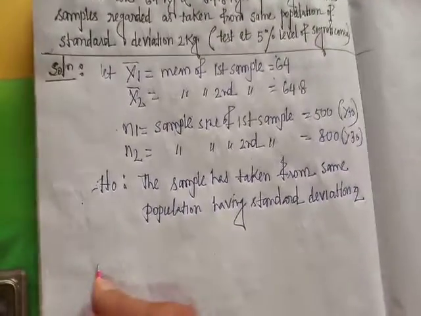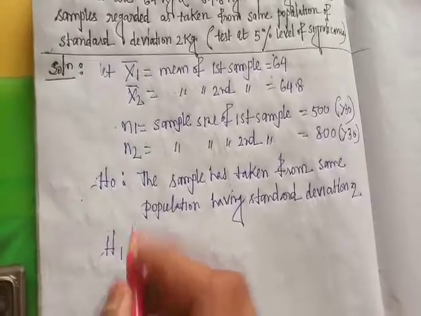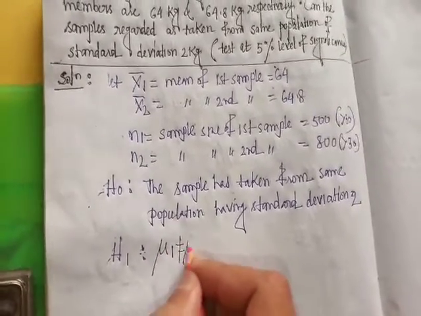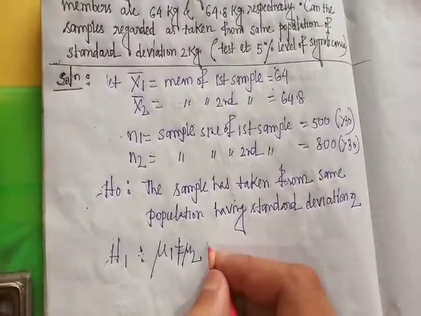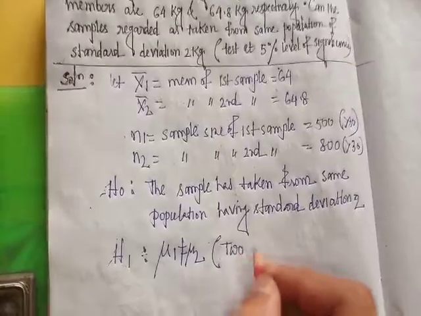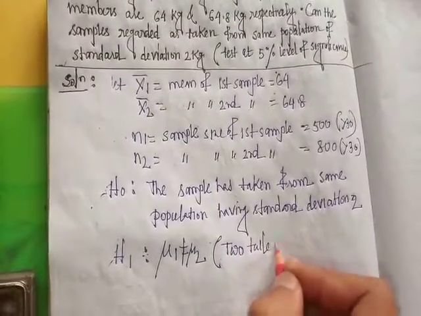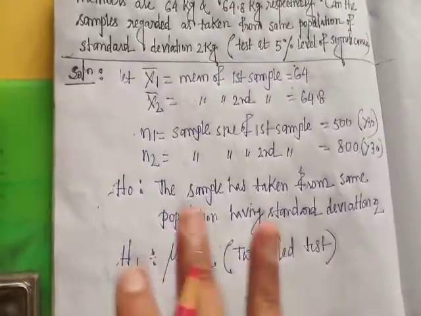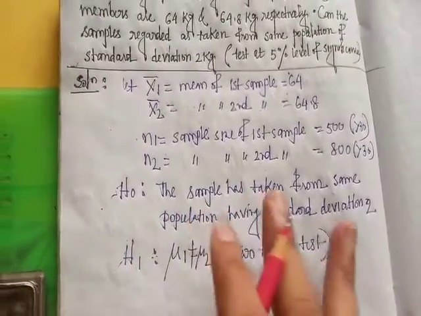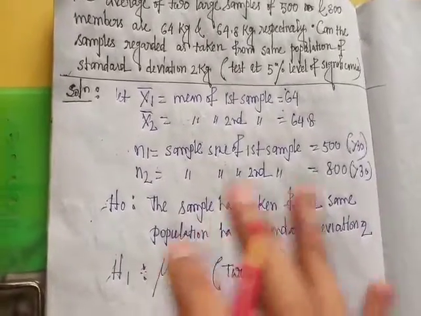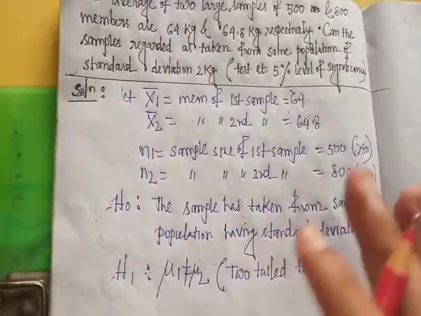The alternative hypothesis will be H1: mu1 not equal to mu2, since this is a two-tailed test. The null hypothesis is that the samples have been taken from the same population with standard deviation 2.